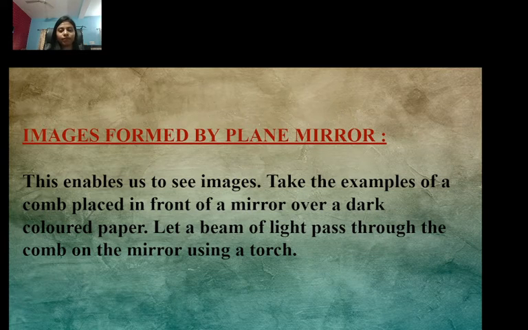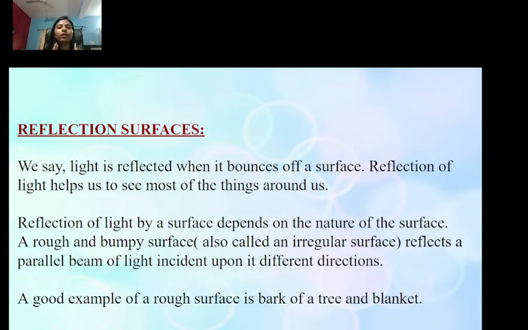Now let's study what reflection is. We say that light is reflected when it bounces off a surface. I have taught you in previous classes what reflection is. So what is reflection, student? Whenever light bounces off a surface, it is called reflection. Reflection of light helps us to see most of the things around us.